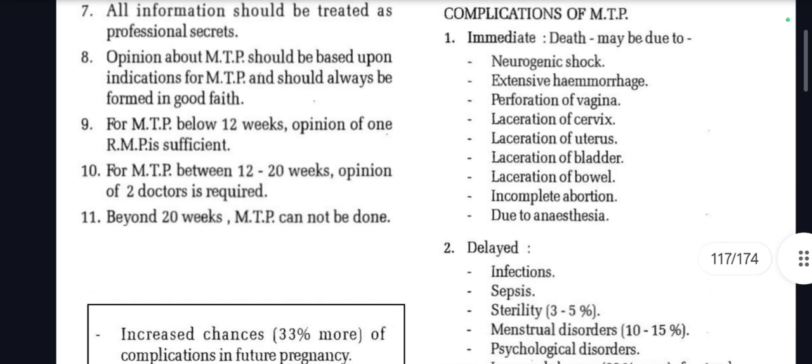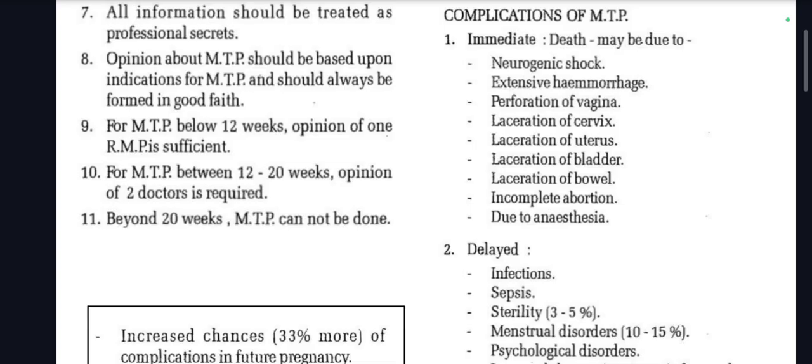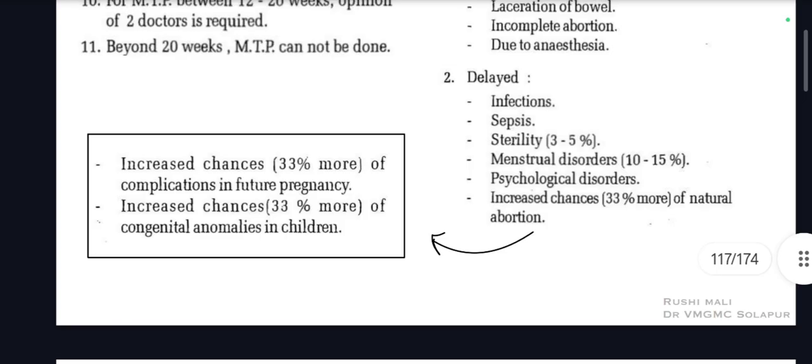Now, what are the complications? Immediate complications: death may be due to neurogenic shock, extensive hemorrhage, perforation of vagina, laceration of cervix, laceration of uterus, laceration of bladder, laceration of bowel, incomplete abortion, and due to anesthesia. What about delayed complications? Infections, sepsis, sterility 3 to 5%, mental disorders, psychological disorders, increased chances, 33% more, of natural abortion.